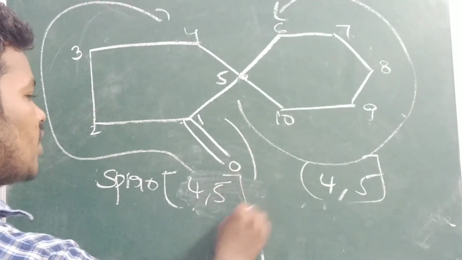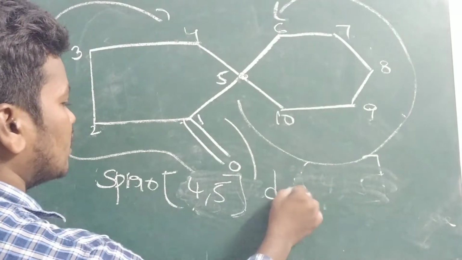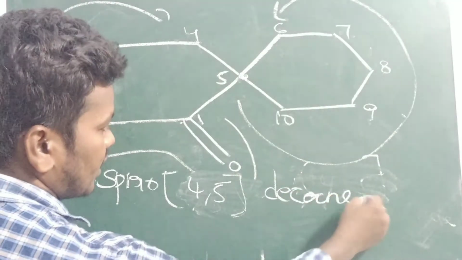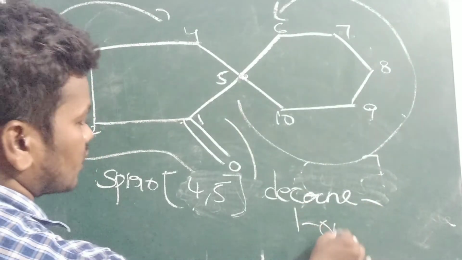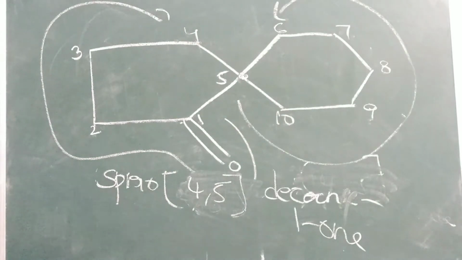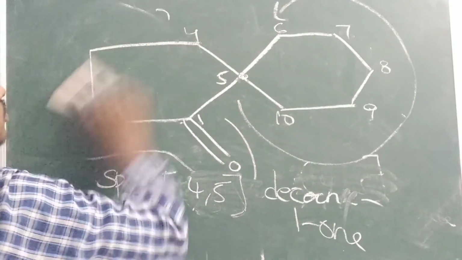4, comma 5. How many carbon? 4. Decane. 1 one is present. E should be dropped. Okay, like this you can do. So next example you can see, another type of example.